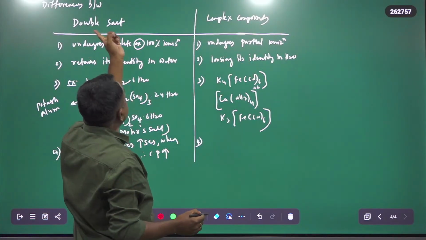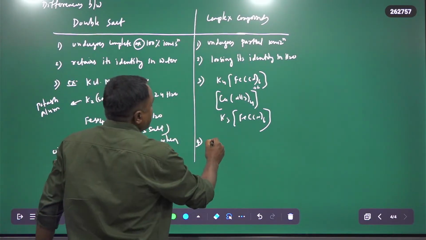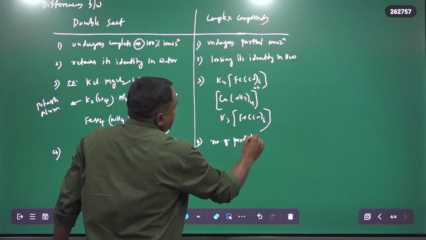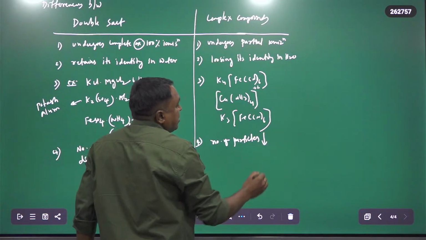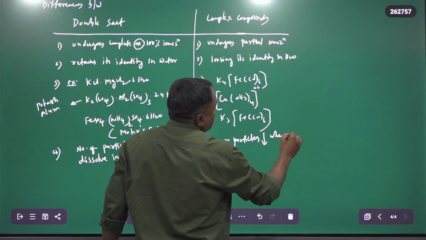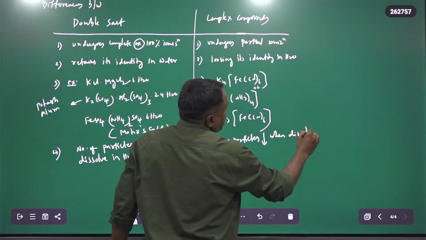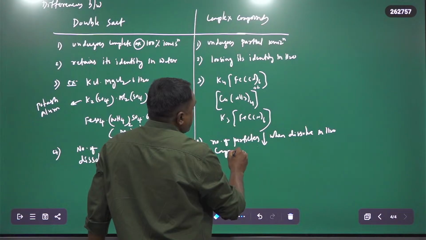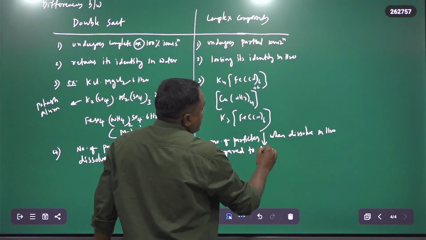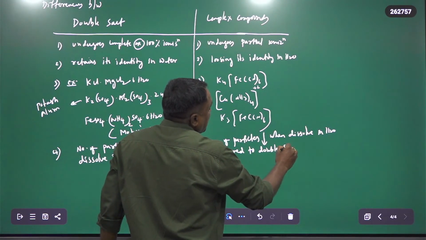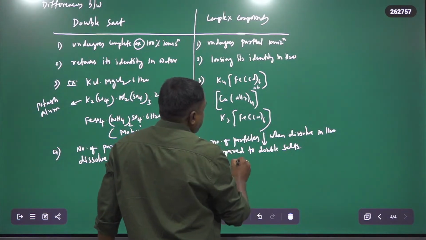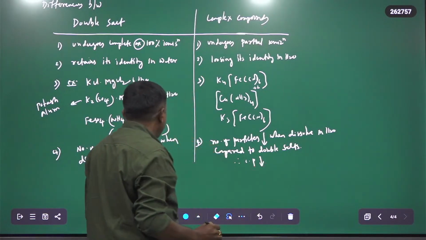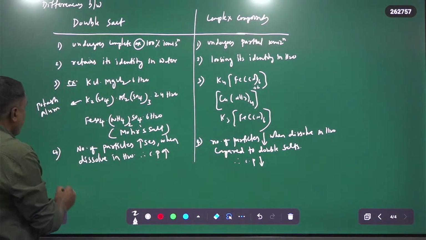So compared to double salts, the number of ions is less, and the number of particles decreases when dissolved in water. Therefore, colligative properties are less compared to double salt solutions.